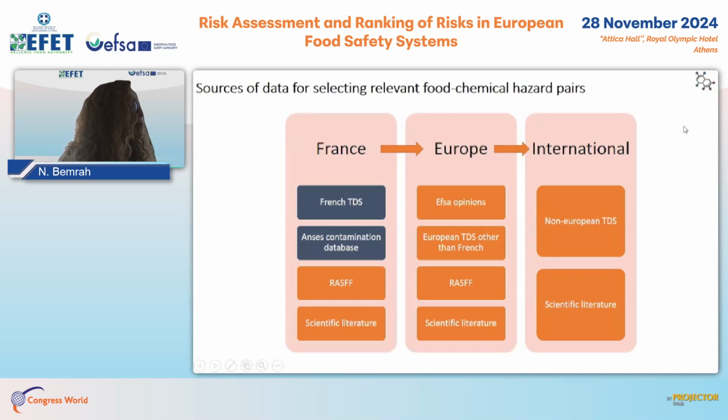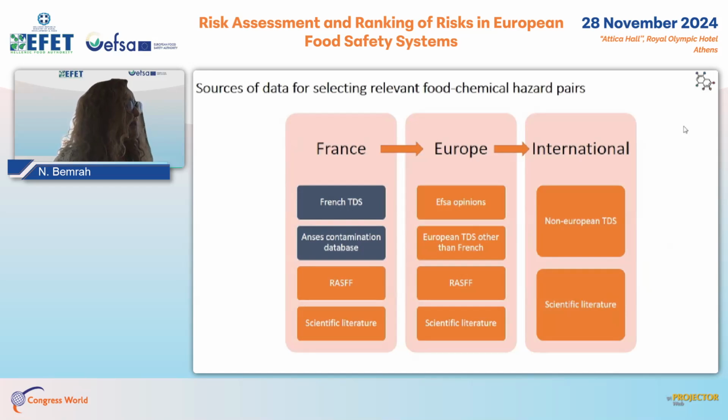For the search for evidence of detection of the substance in the food, we prioritized information sources. First, we used the French data from the French total diet studies, or the ANSES contamination databases, followed by the rapid alert system for food and feed, and the French scientific literature.